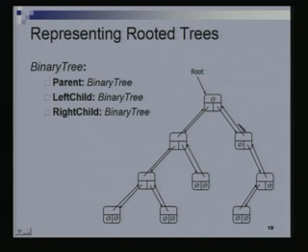So this is what a binary tree would look like if you look at the links. This node, its parent link would be null because it has no parent, it's the root node. And then it would have a left child. The left child would be referring to this node, the right child would be referring to this node, and so on. This does not have any right child, so its right child member would be referring to null. Any questions?